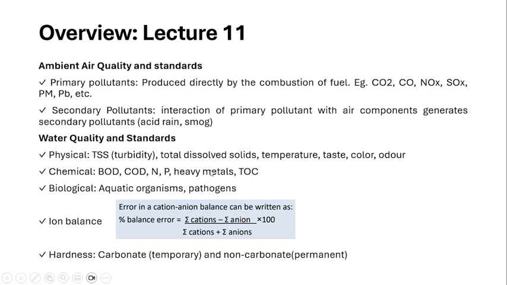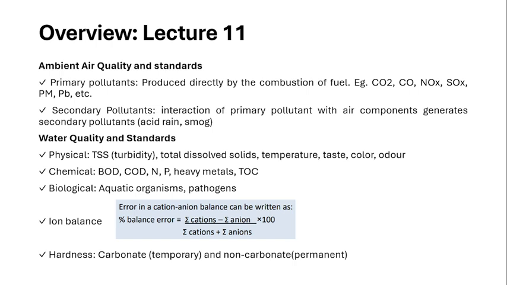So in the case of solids, mainly the total solids are classified as the TSS and TDS, and one more kind of total solid is the total volatile solids. Next is the chemical category. This includes the BOD and COD. BOD is the biological oxygen demand. COD is the chemical oxygen demand. These are the oxygen demands, like how much oxygen is required in that water to degrade the organic components present in the water. It is measured by these terms, BOD and COD.